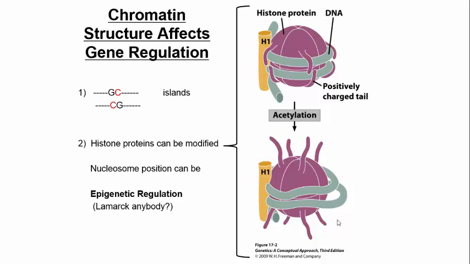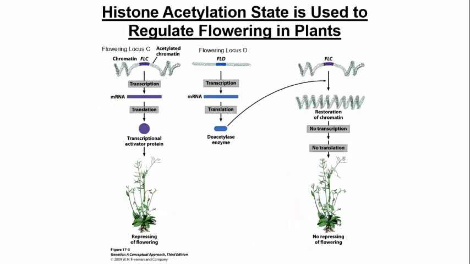Methylation has the opposite effect. It actually decreases transcription because it causes those tails to further squeeze the DNA that's wrapped around them. So it's a very interesting field here. So here's a little example of this epigenetics in action. And what I'd like you to do here is draw a vertical line right here on your slide. Because really everything to the left of this line, think of it as happening in the winter. And then everything to the right of this line here, think of it as happening in the summer.